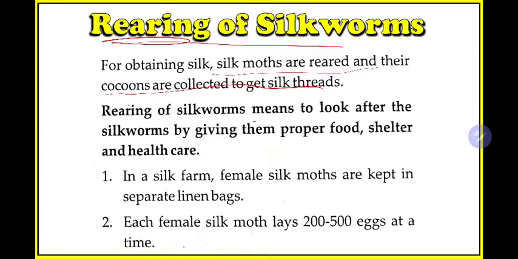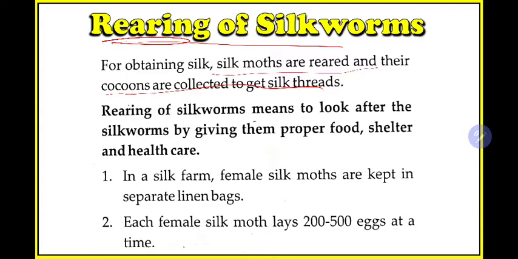First we have to grow the silk moths. These are the insects from which we will get the silk. And from these silk moths, what will develop? Silk cocoons will develop. In the last class we described cocoons. So cocoons will develop, they will be collected, and from these we will ultimately get the silk threads. Okay, so this is the basic process.